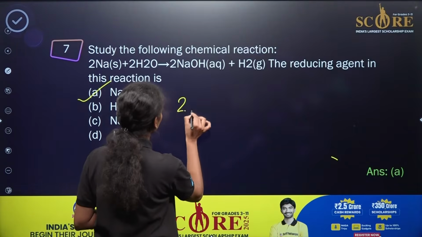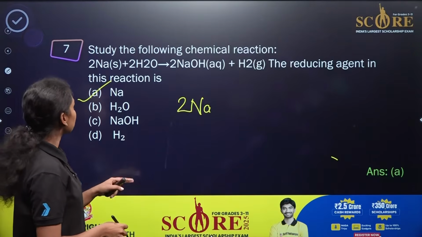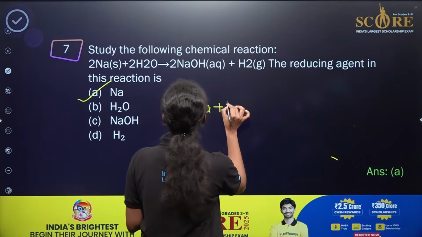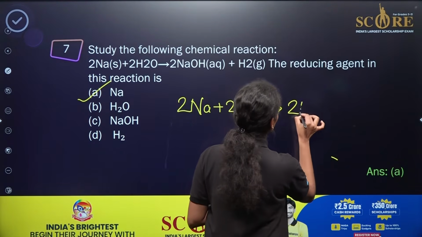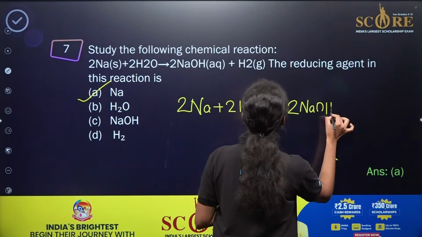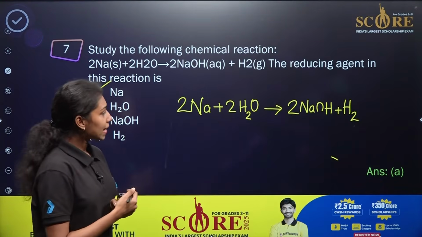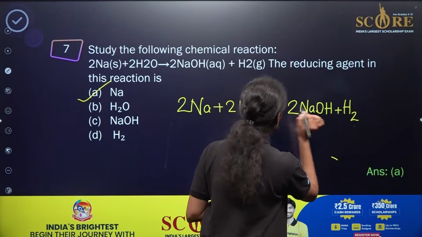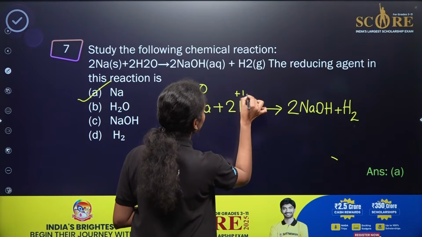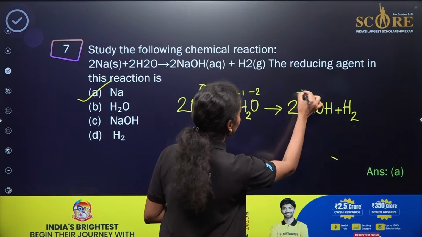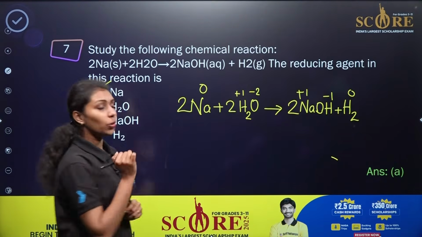I will write down the chemical equation here. We need to identify whether they are undergoing reduction or oxidation based on the oxidation number concept, right? So 2Na plus 2H2O gives 2NaOH plus hydrogen, right? If I am asking about the oxidation state of sodium here, it is in the metal form, 0. Then what about water? It is again +1 and -2. Then in the case of NaOH, Na will be +1 and OH will be minus. Hydrogen will be 0. So what is happening here for the sodium only?